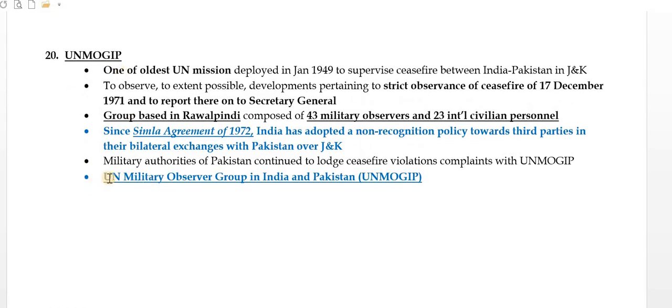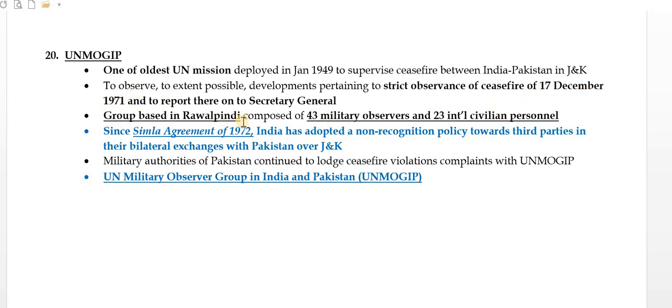UNMOGIP. What is UNMOGIP? United Nations Military Observer Group in India and Pakistan. Why is it in news? This is one of the oldest UN missions, deployed in January 1949 because of the ceasefire between India and Pakistan in Jammu and Kashmir. They observe developments regarding the strict observance of the ceasefire, right?